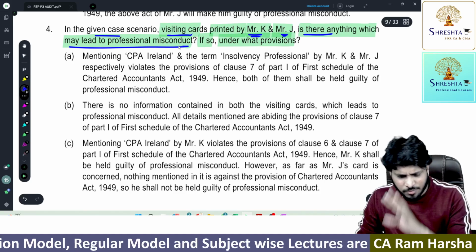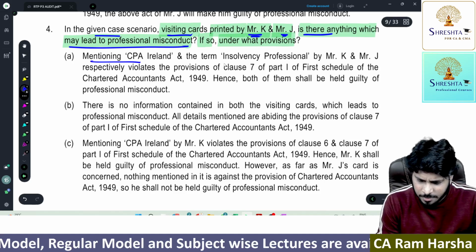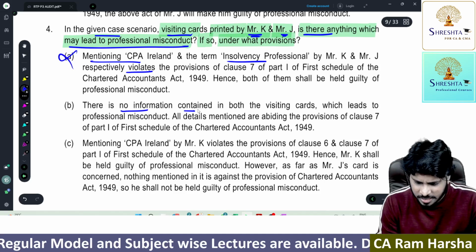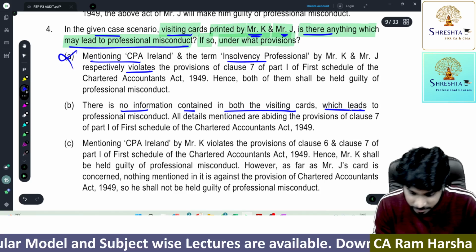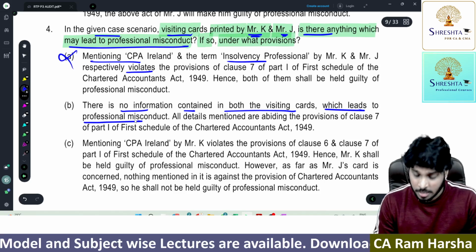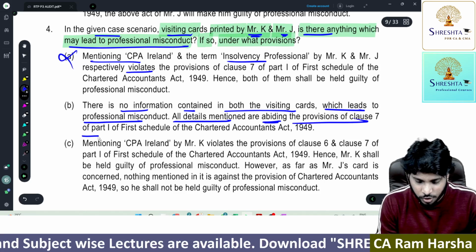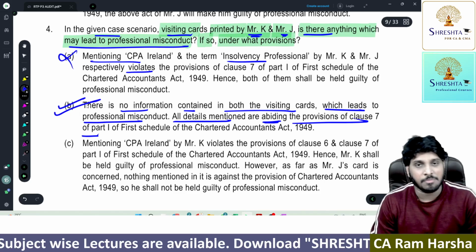Is there anything which may lead to professional misconduct? Mentioning CPA, insolvency, professional violence are wrong. This is not a right answer. There is no information contained in both the visiting cards which leads to professional misconduct. All the details mentioned are abiding, complying with the provisions of clause number 7. So the answer is option number B.